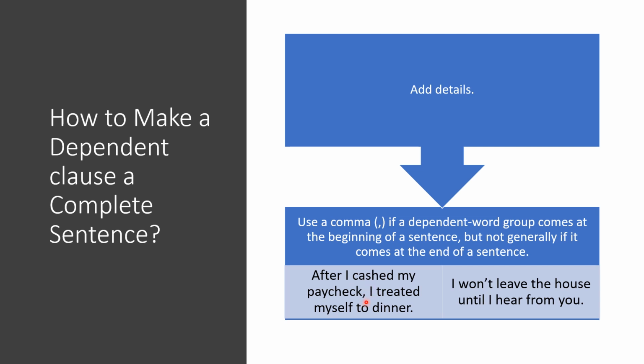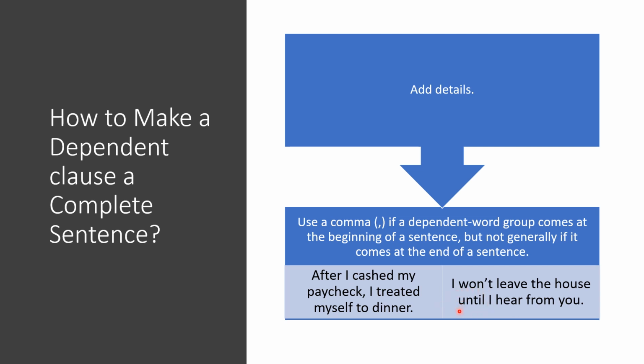But if it is the other way around, for example, I won't leave the house until I hear from you. Where is the subordinating conjunction that marks the subordinate clause? We have here the word until.